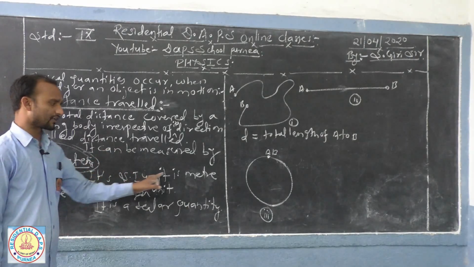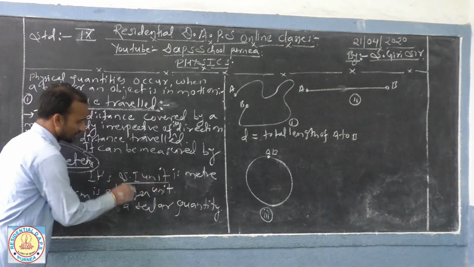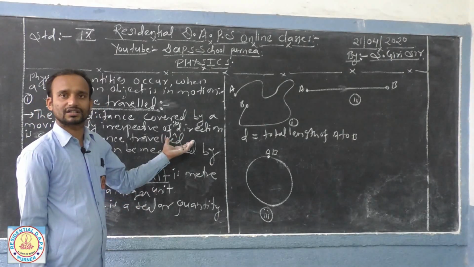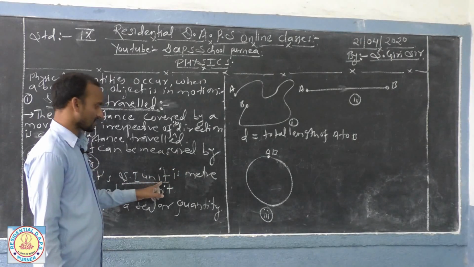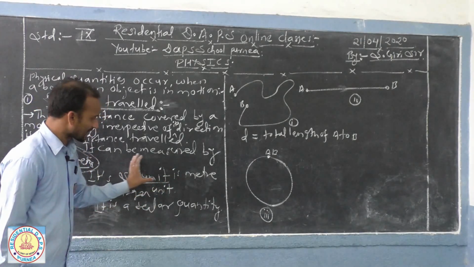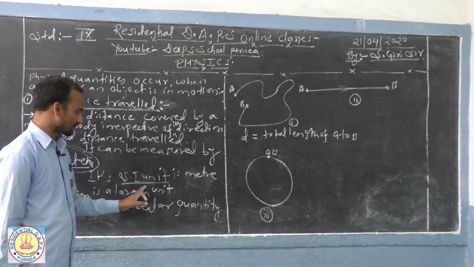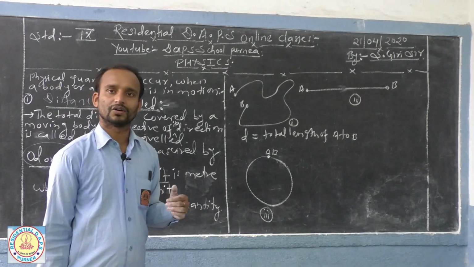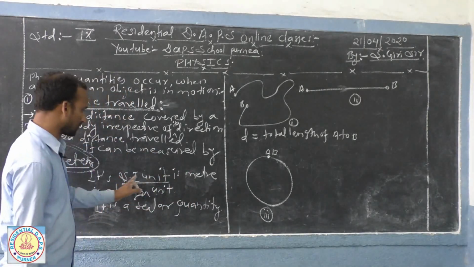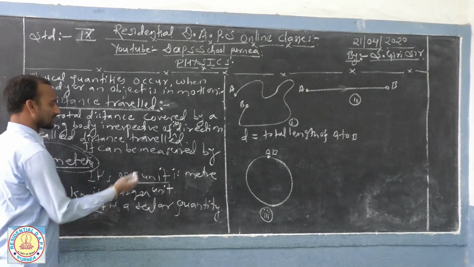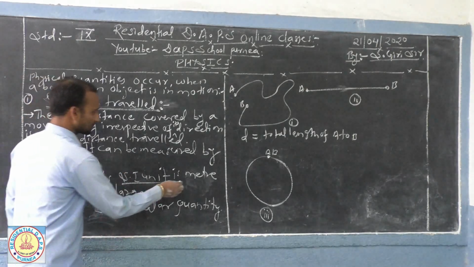Now, what is the SI unit? What is the meaning of SI unit? You might have already studied it in previous classes, in class 8 or maybe class 7. It means Système International d'Unités, means internationally valid, so every country understands what exactly this unit means. The SI unit used for length or distance is the metre.